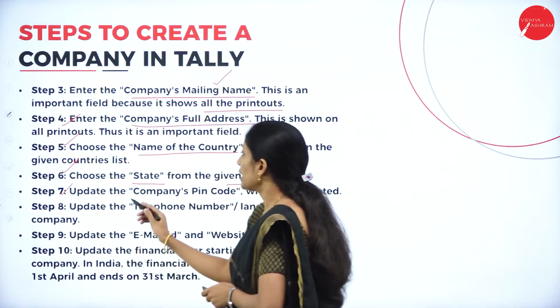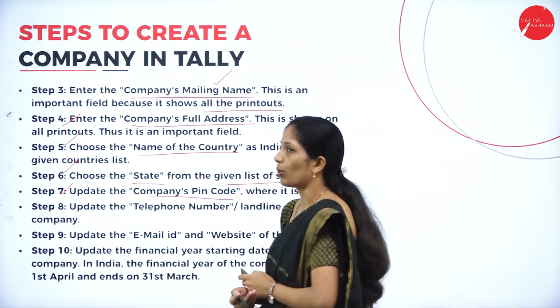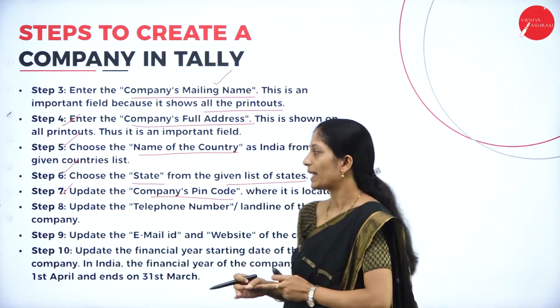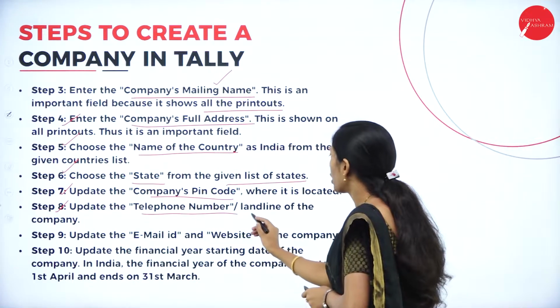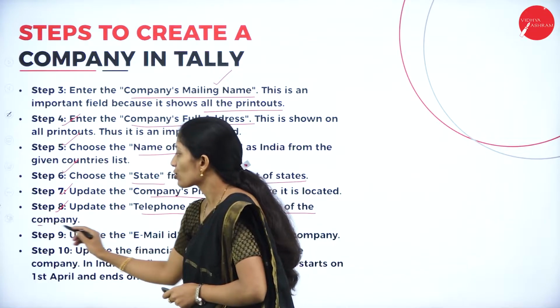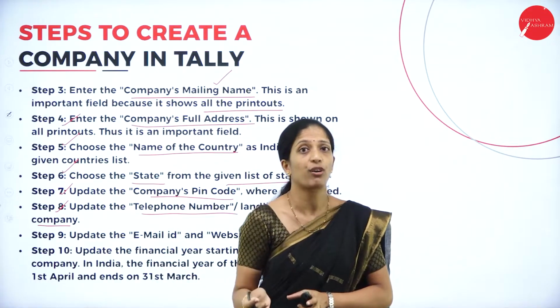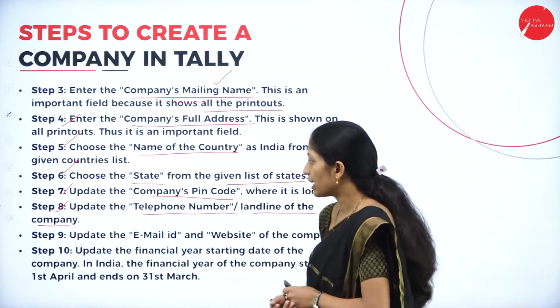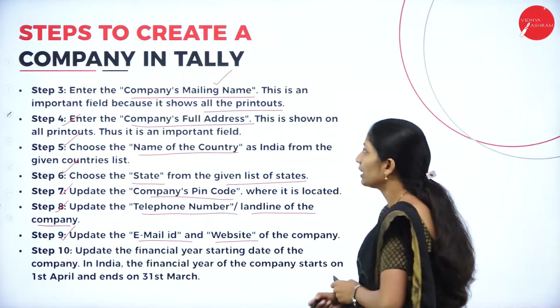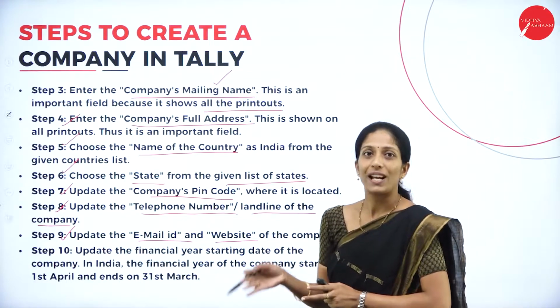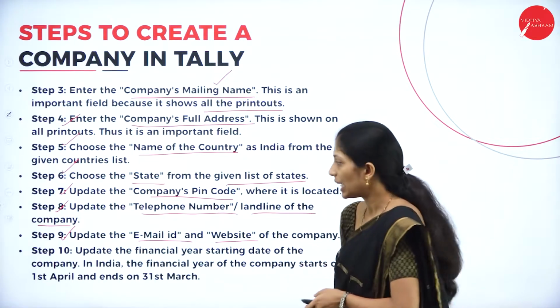Next, step 7, update the company's PIN code. So the company's PIN code has to be entered. Next, step 8, update the telephone number or landline of the company. So the telephone number or landline number of the company has to be entered. Next, step 9, update the email ID and website of the company. So the email ID as well as the website of the company has to be entered.